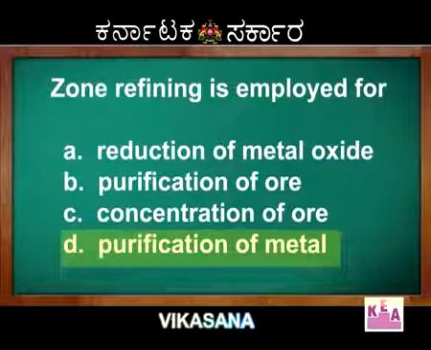Bayer's process is a method of concentration of aluminium ore, alumina. And the final one, zone refining, is used to get ultra pure metals. From this, again I would like to tell you, read the distillation process. Distillation is employed for all those metals which are volatile in nature. Hope you got it and hope you have understood it.